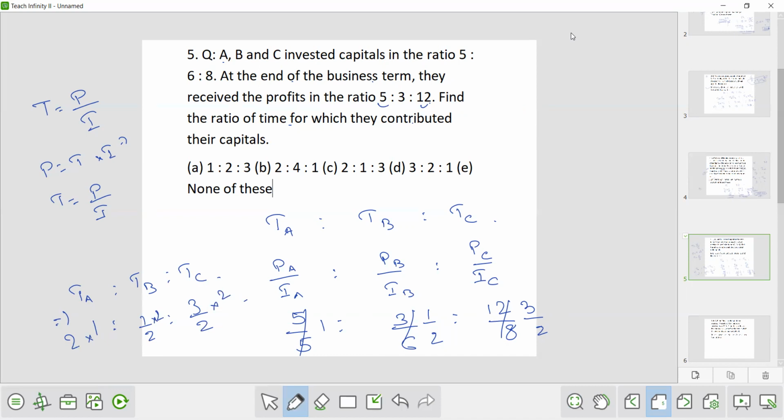If it would be like 1 by 2 is to 1 by 4, so here we will take the LCM of 2 and 4. So the LCM will be 4. So here we will multiply by 4 on all the sides. But here directly we got 2, because 2 is common. So multiply with the same number in the numerator what is given there in the denominator. So it will be 2 is to 1 is to 3. So your answer will be option number C.